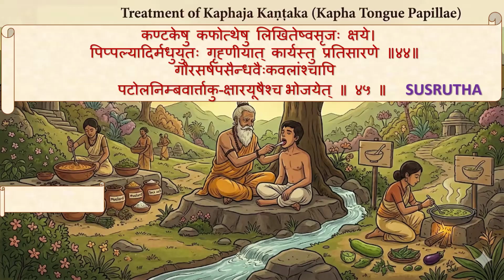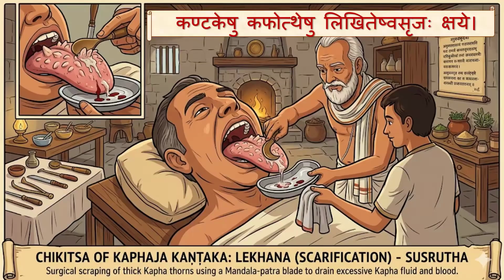Now, in Sushruta, Kandakeshu Kapodeshu Likiteshu Asrajaha Kshaye Pipalyadihi Madhu Yudaha Grihe Niyad Karyastu Pradisarani Gaura Sarshaba Saindavahi Kavalam Shabi Padola Nimba Vartago Shari Yushescha Bhojayed. So first Chikitsa is Lekana. Kandageshu Kaphodeshu Ligideshu Asar Jakshay.